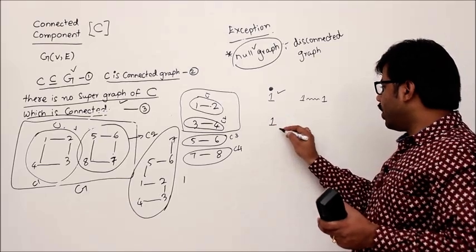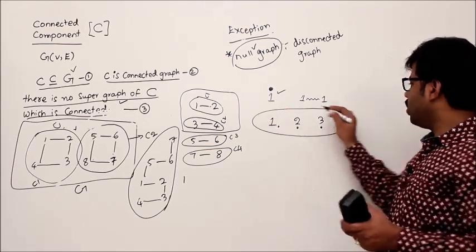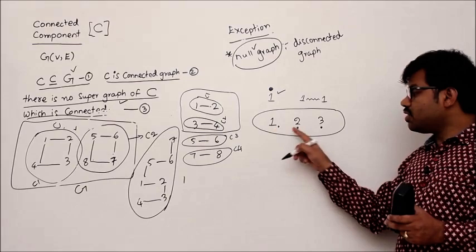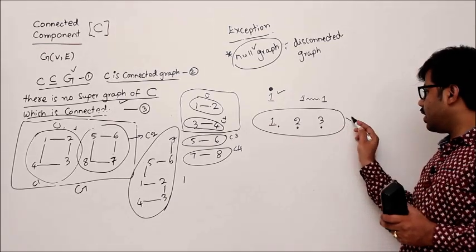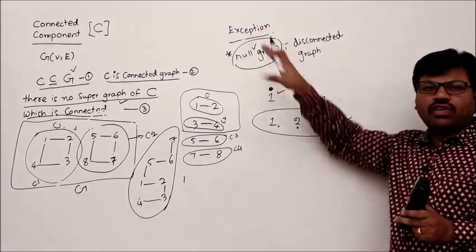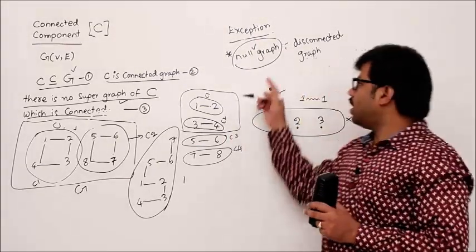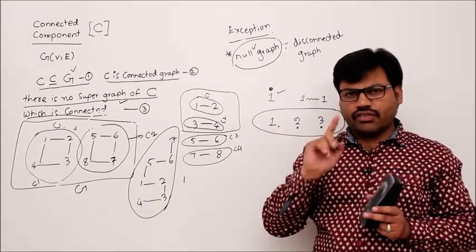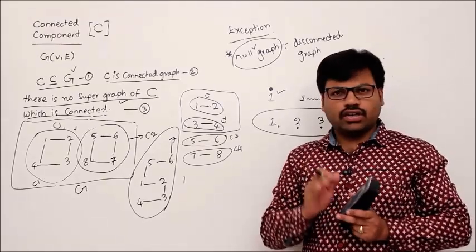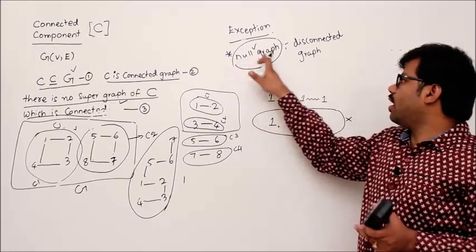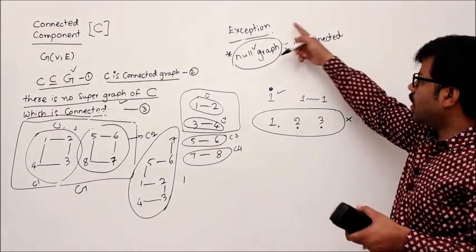But don't get confused when you have multiple vertices like this: 1, 2, 3. Consider this graph 1, 2, 3 with no edges, then this is not a connected graph. The reason, there is no path from 1 to 2. Understand? This is a disconnected graph. So apart from the null graph, for every graph, to check whether it is connected or not, apply the definition. Don't apply the definition for the null graph. Simply say that the definition is only for graphs with number of vertices greater than or equal to 1. If the number of vertices is 0, then it will form the null graph, and the null graph is a disconnected graph. Understand? So this is the story about the null graph.